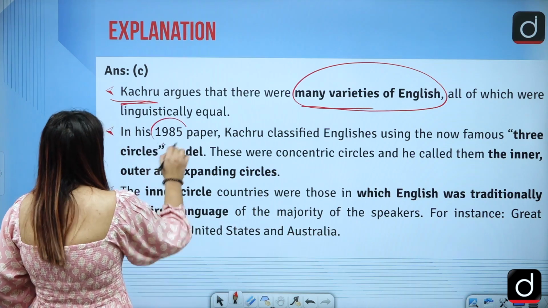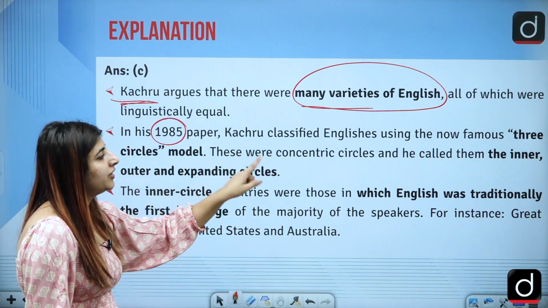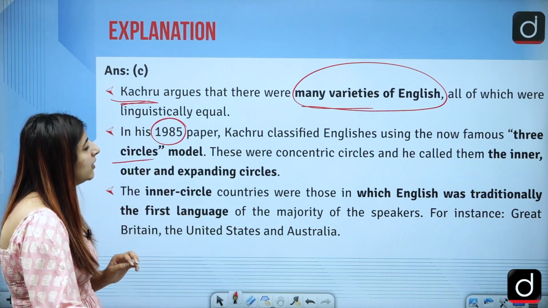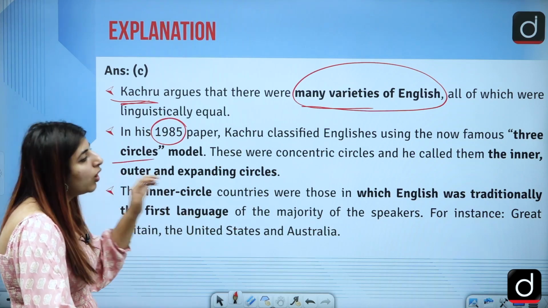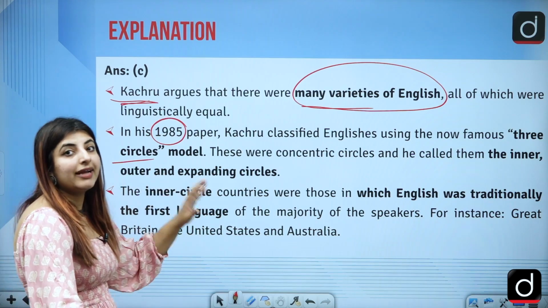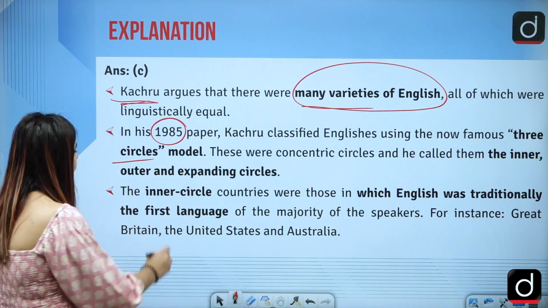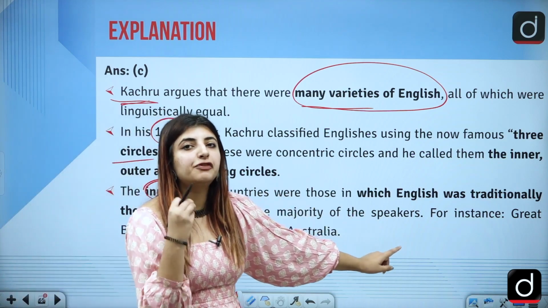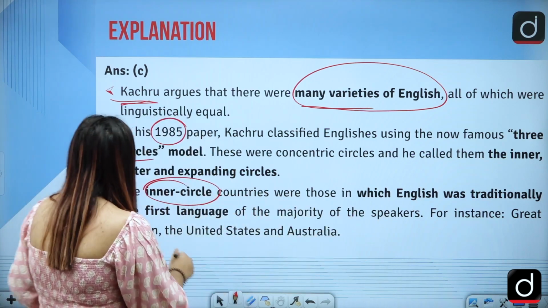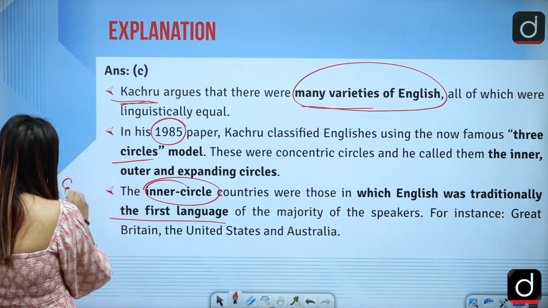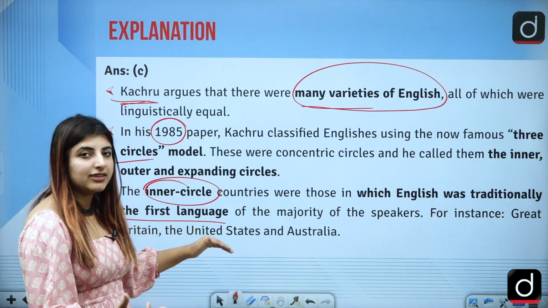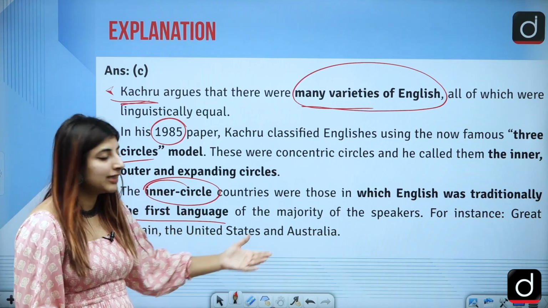In his 1985 paper, he classified English using the now famous 3 circles model. These were the concentric circles and he called them the inner, outer, and expanding circles. Inner circle countries, the ones where English was traditionally the first language. So English as the first language. Those countries are what? Great Britain, US, Australia.